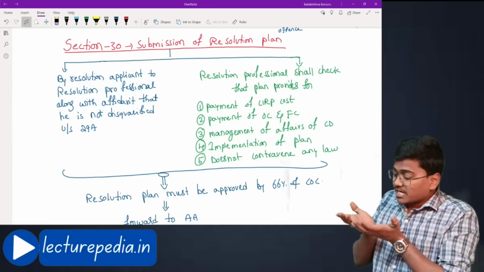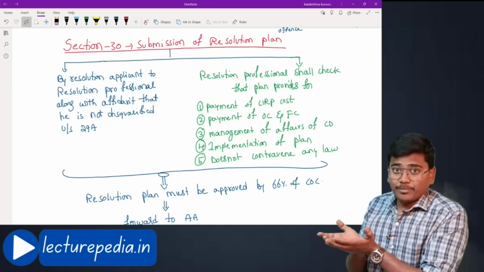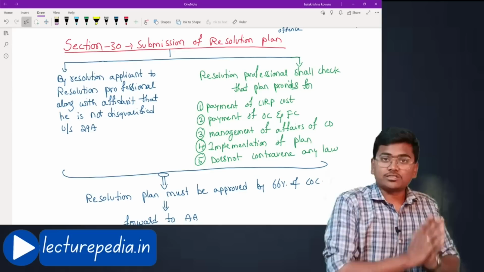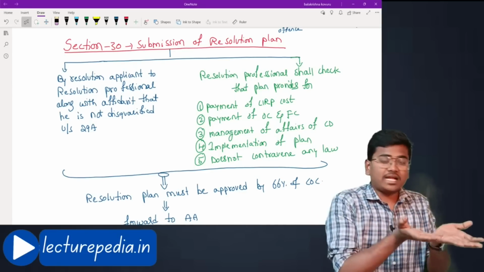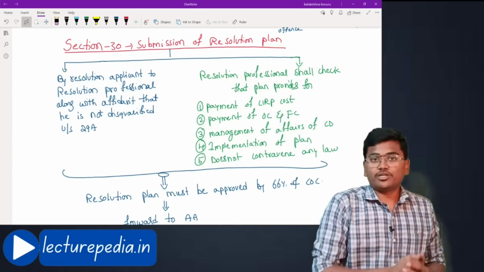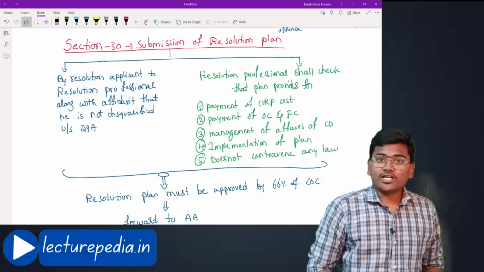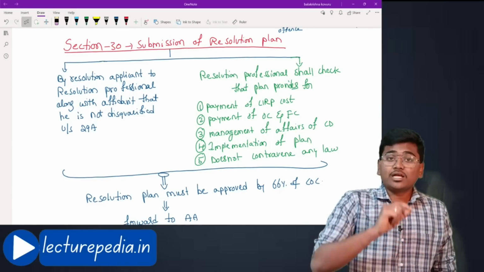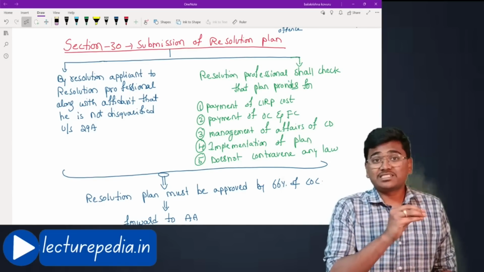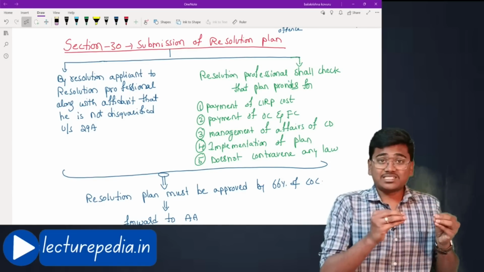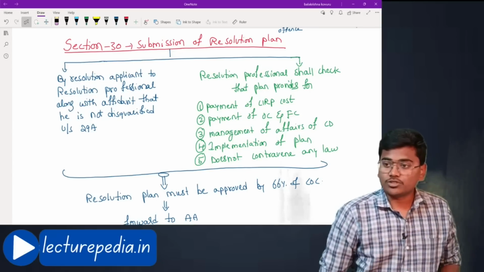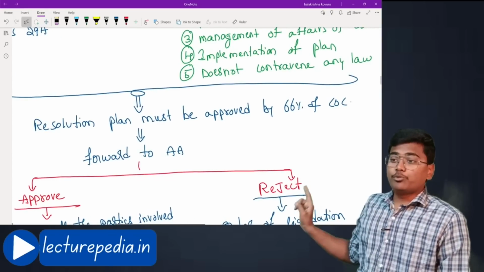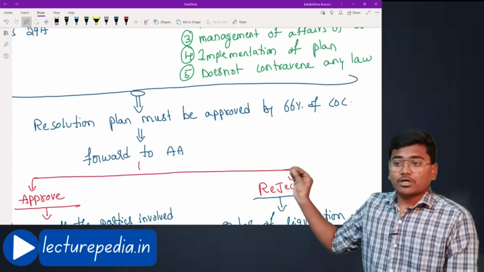Once this resolution plan is submitted by resolution applicant to the resolution professional, what the resolution professional will do is, he will submit this resolution plan to the committee of creditors. He will keep this resolution plan in front of the committee of creditors, in the meeting of committee of creditors. Now the committee of creditors have to approve the resolution plan. How will they approve? By passing a voting share of not less than 66% of voting. With 66% of voting, they have to approve this resolution plan. Let us see. Resolution plan must be approved by 66% of committee of creditors.